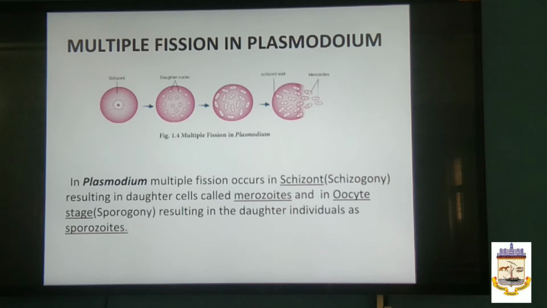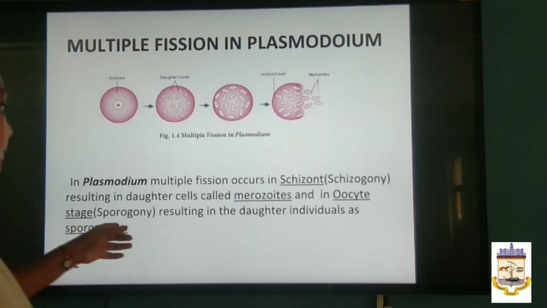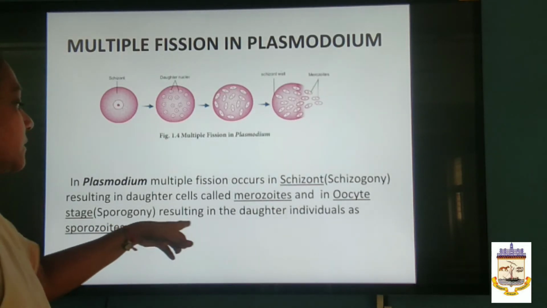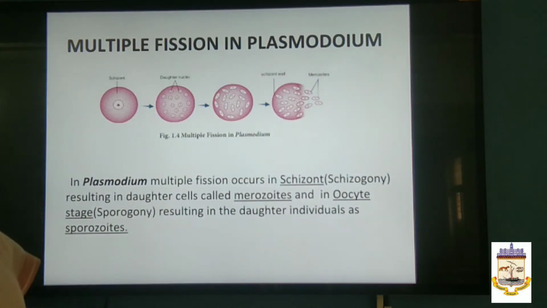This is one type of multiple fission we observe in Plasmodium. And another one is the oocyte stage. When I say oocyte stage, here in sporogony, we call it sporogony. The resulting daughter individuals are called sporozoites.